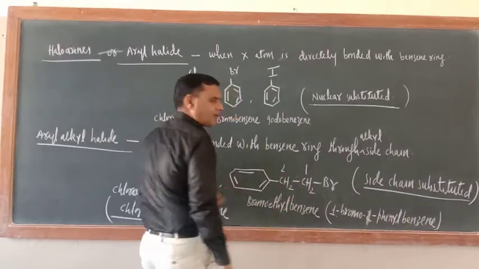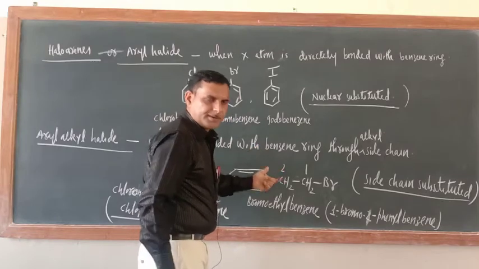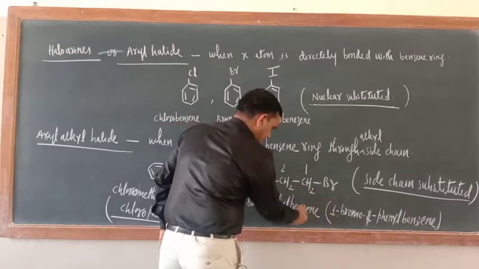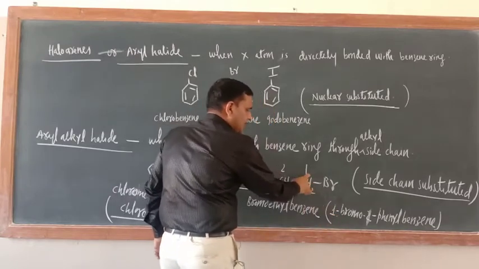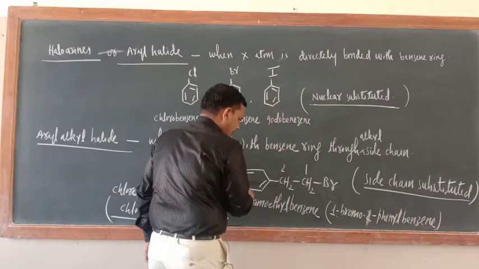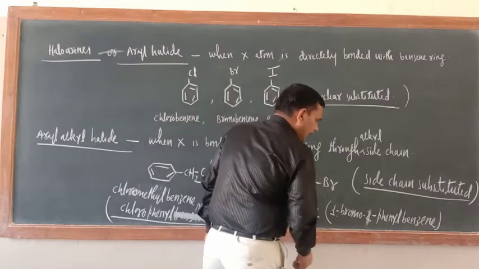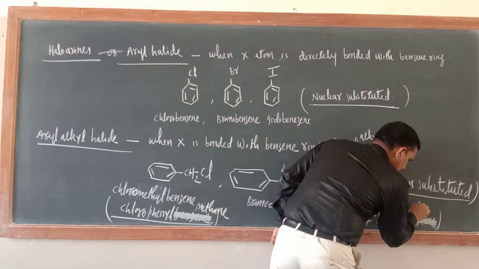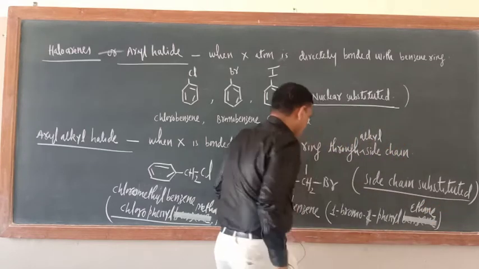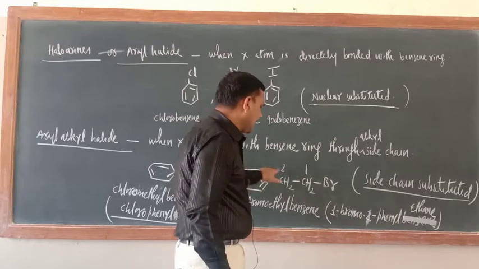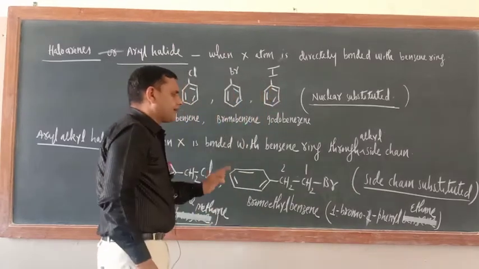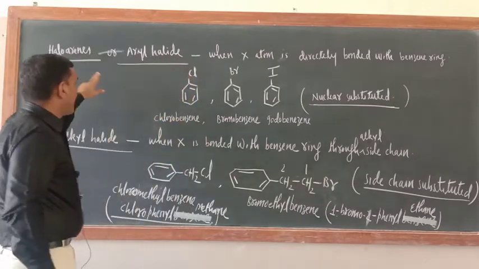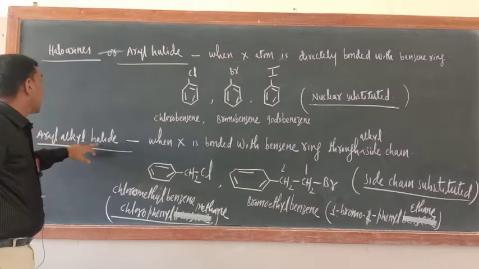What about this one? Just see, here 2 carbon atoms are there, so the side chain should be numbered. 1, 2. So what is there? Bromo, which one? 1-bromo. Generally it is bromoethyl benzene, but in the IUPAC system, 1-bromo, 2-phenyl. This is the phenyl group. 2-phenyl, benzene will not come. Here ethane, correct. 1-bromo-2-phenylethane. So I hope that you understood what are aryl halides and what are aryl alkyl halides.